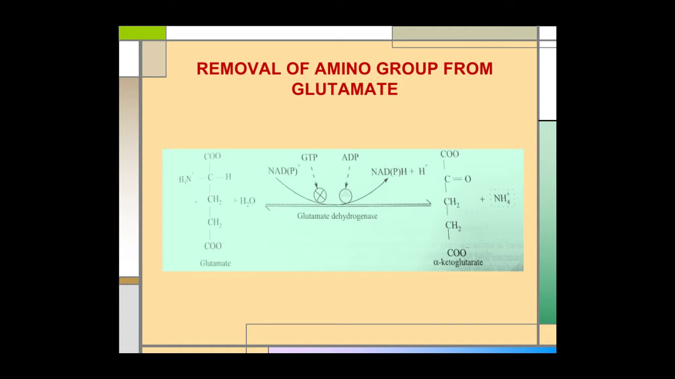Removal of amino group from glutamate. The glutamate, which is produced inside the cytosol of the liver cell from alpha ketoglutarate and amino acid, is then transported to the mitochondria of the liver cell. And inside the mitochondria of the liver cell, this glutamate gets converted to alpha ketoglutarate by losing its ammonia. And this reaction is catalyzed by the enzyme glutamate dehydrogenase. This enzyme uses NAD+ or NADP+ as a cofactor.